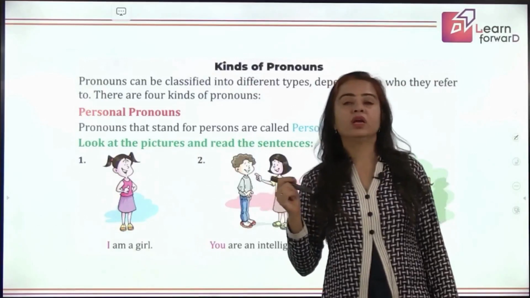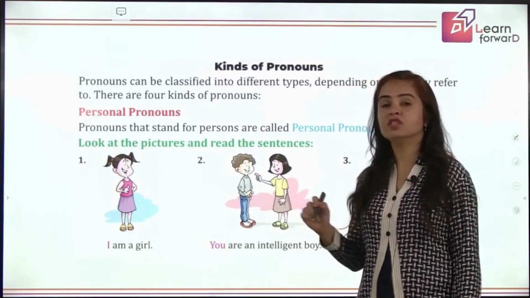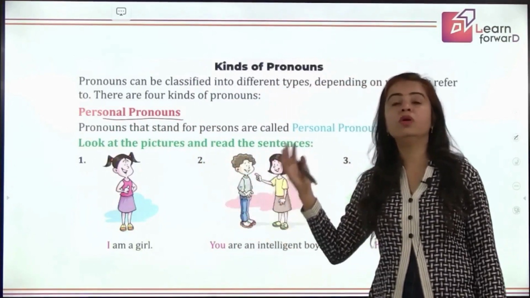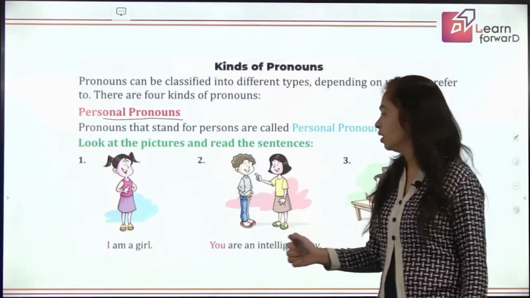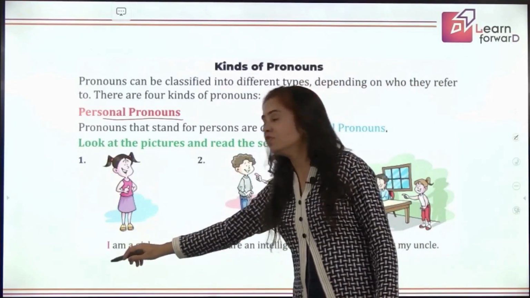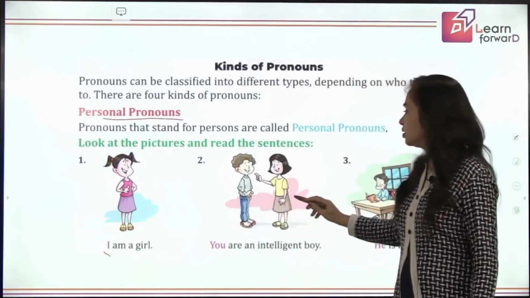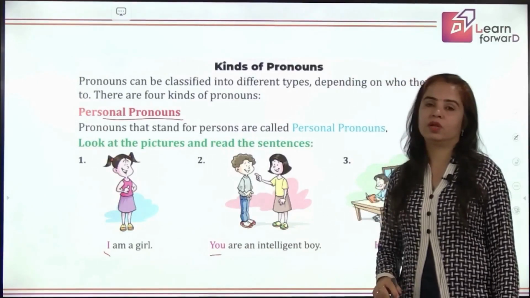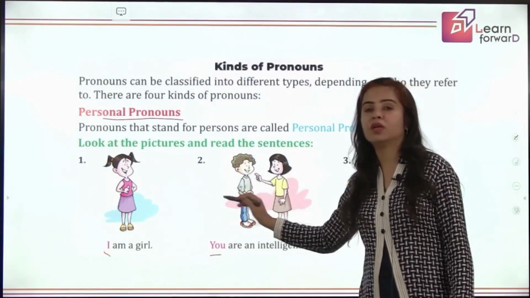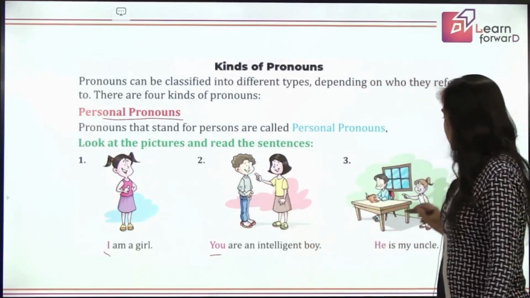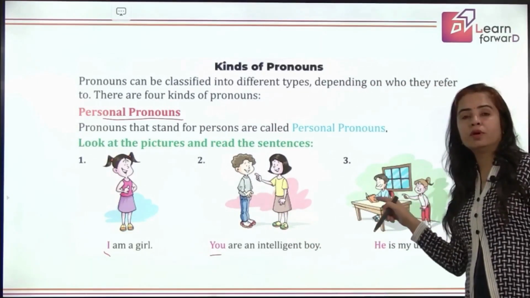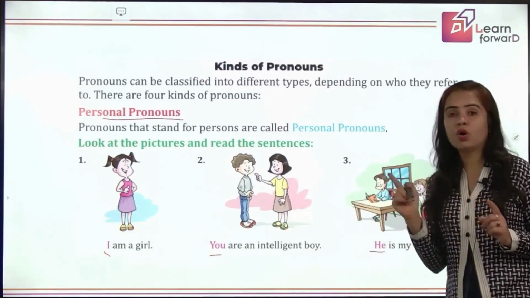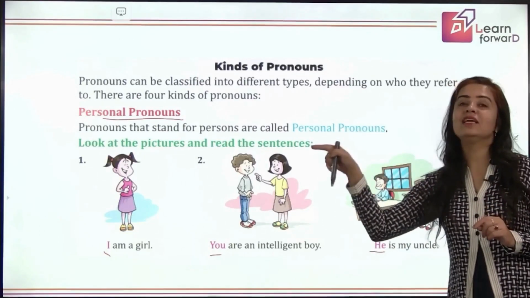Now, going ahead, we have different kinds of pronouns, of which the first is personal pronouns, and it is the same that I have just taught you about first person, second person, and third person. When she's talking about herself, she will say, I am a girl. Now, when this girl is talking to a boy, she will say, you are an intelligent boy. So she is talking to this boy. So she's saying you. And then the girl is pointing out to somebody sitting and she's saying, he is my uncle. She is not talking to the uncle. She is telling that he is my uncle, right?